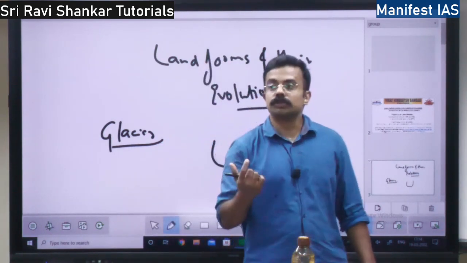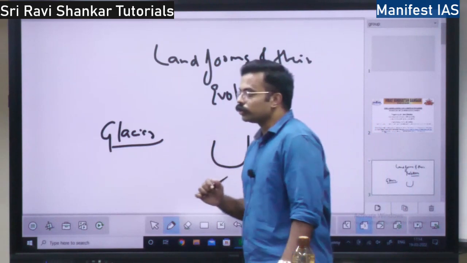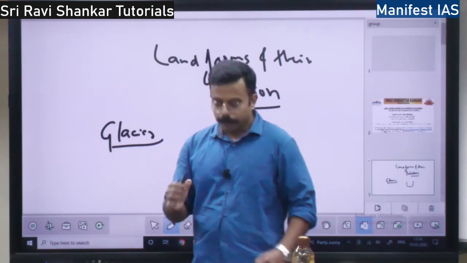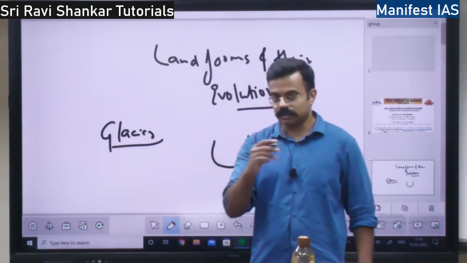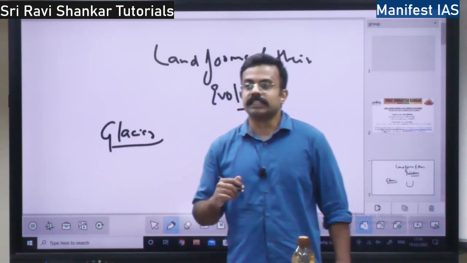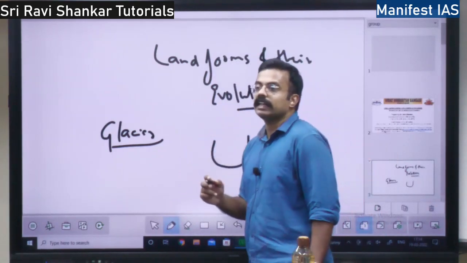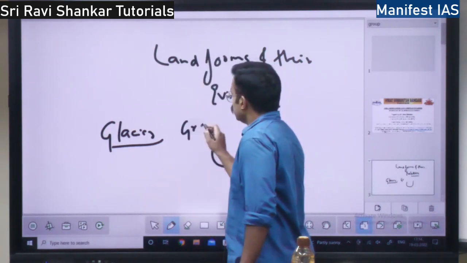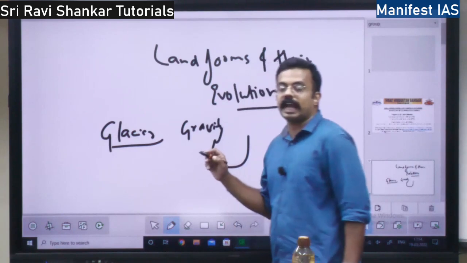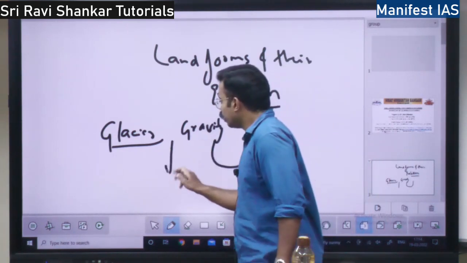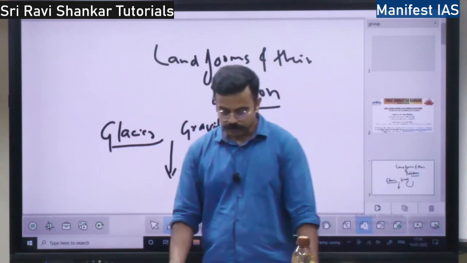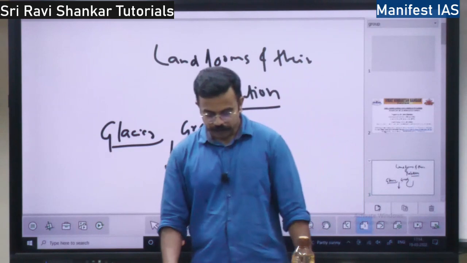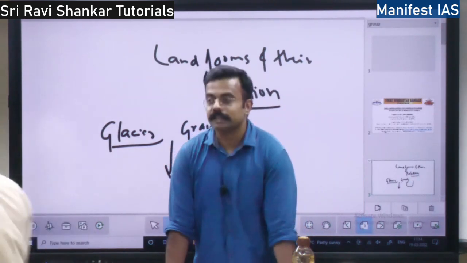And what is the force? When it comes to the river, it is kinetic energy. But when it comes to glaciers, it is gravity. Glaciers move under the force of gravity, gravitational force. In which direction does gravity act? It acts in a downward direction, so the glacier moves downward.